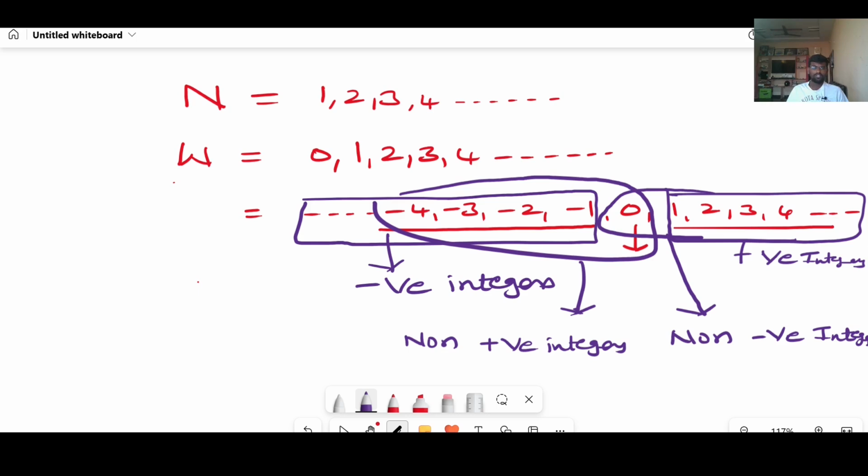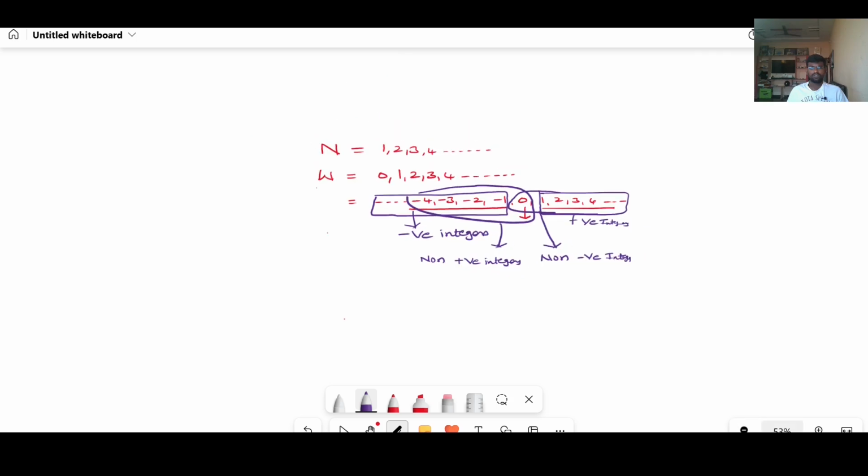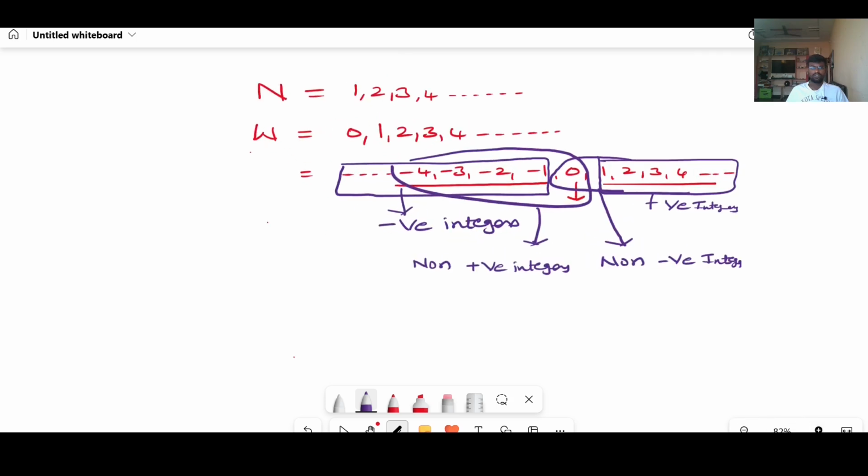And coming to the next number type, natural numbers are indicated by N, whole numbers by W, and integers are indicated by Z. Why do we indicate integers by Z? Because the other name for integers is Zahlen numbers, right?